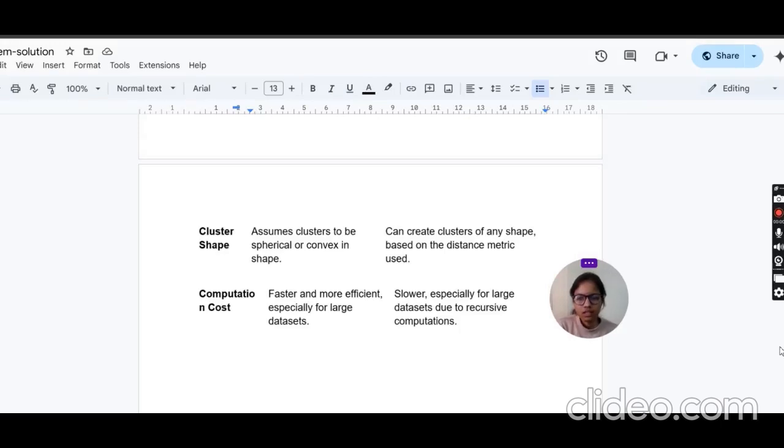Next is cluster shape. K-means assumes clusters to be spherical and convex, and a distance metric is used for hierarchical clustering. Next is computational cost. K-means is faster and more efficient, especially for large data sets, and hierarchical clustering is slower.